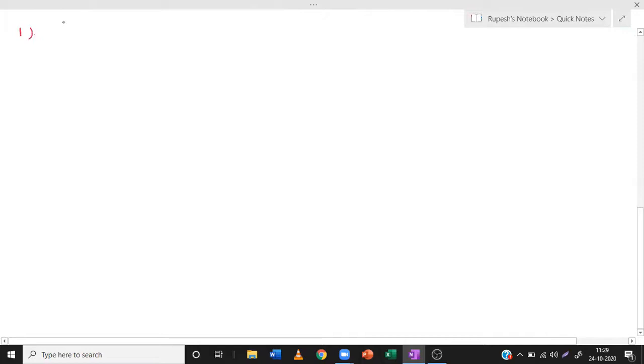Question number 1. This question is based on the concept of propagation delay. Now let us draw this diagram. I have an input A, I have an XOR gate, and from A there is one more NOT gate.